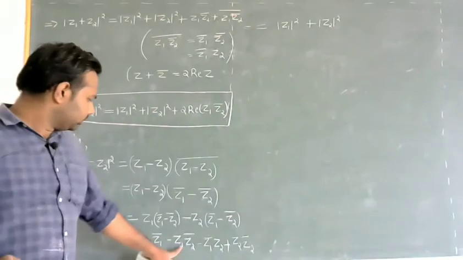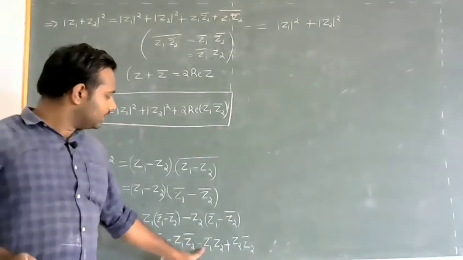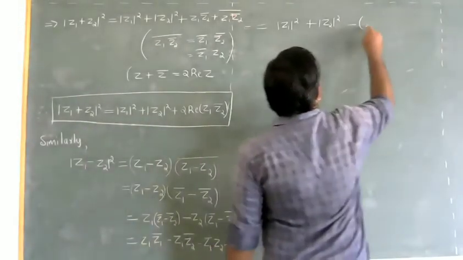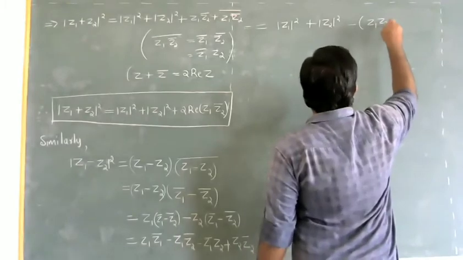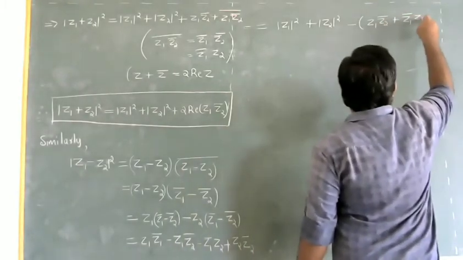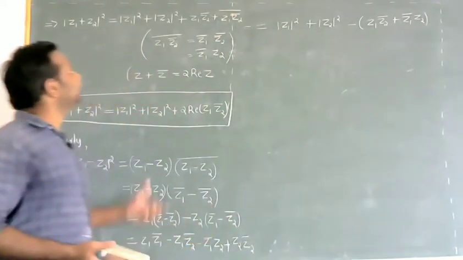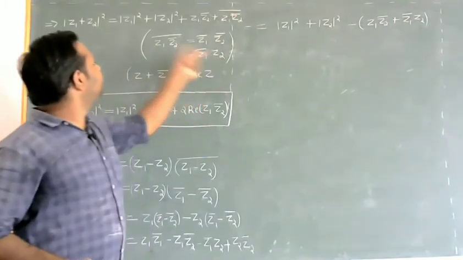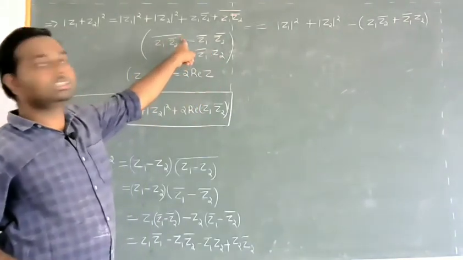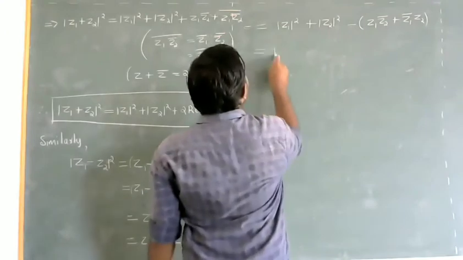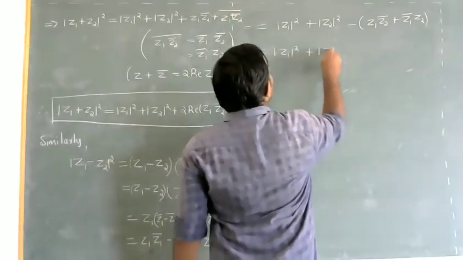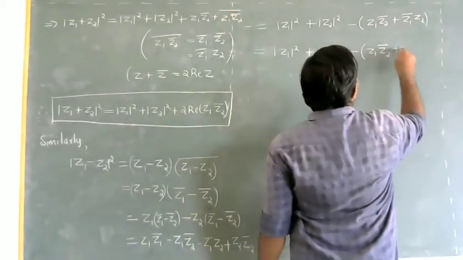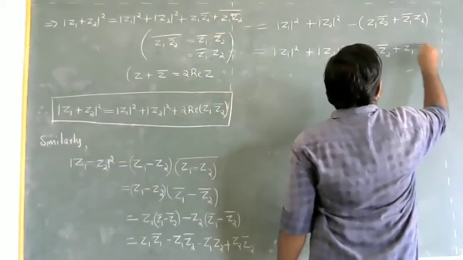Then Z1 into Z2 bar minus Z1 bar into Z2. So both are minus; minus common Z1 into Z2 bar plus Z1 bar into Z2. As we have seen earlier, Z1 bar into Z2 is nothing but the conjugate of Z1 into Z2 bar. So this will be equal to modulus of Z1 whole square plus modulus of Z2 whole square minus Z1 into Z2 bar plus Z1 into Z2 bar whole bar.